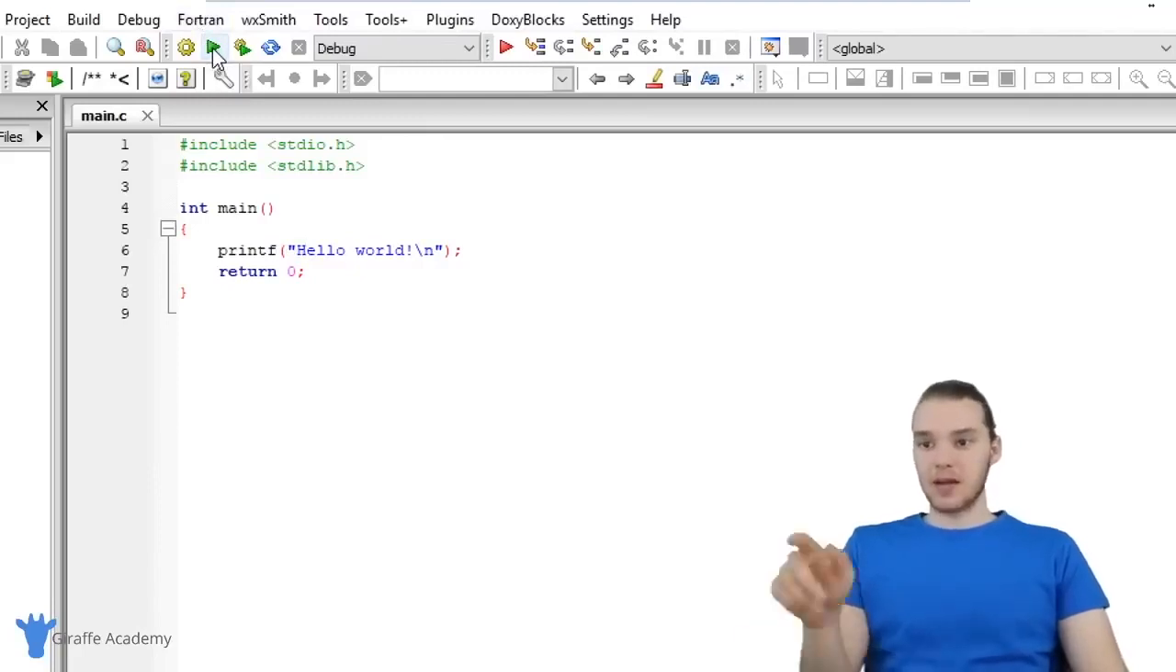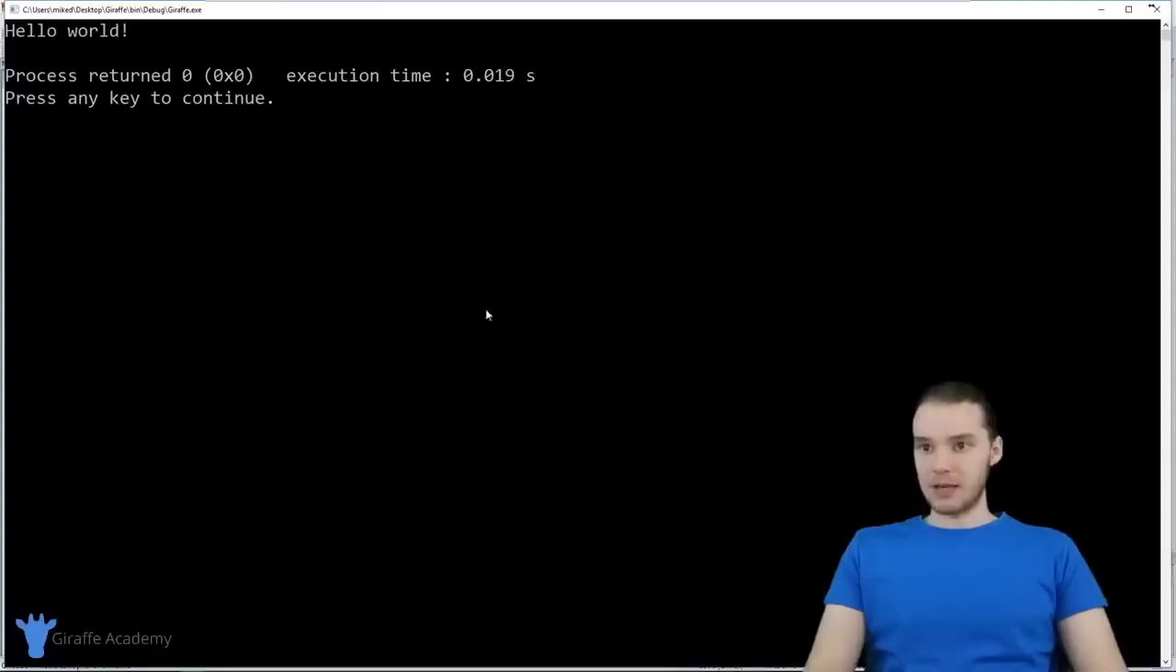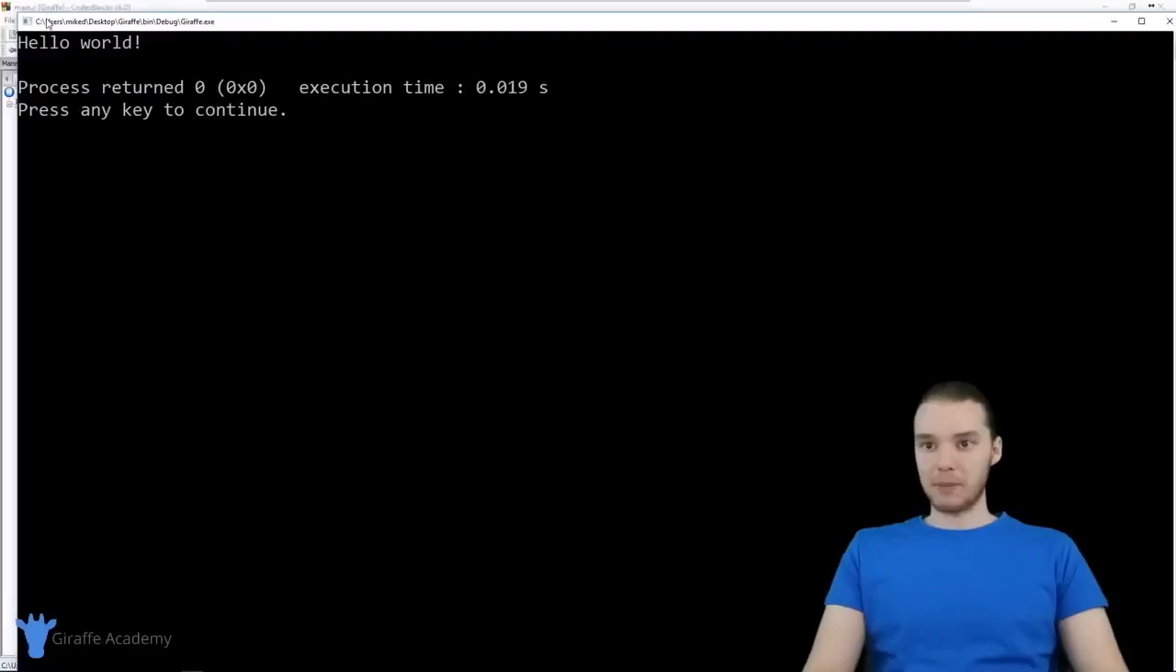When I click this button, this file that we have open right here, main.c, is going to get run. So we're essentially telling Code::Blocks to run this file and execute the program. So when I click the run button, we're getting this message. It says the project hasn't been built yet. Do you want to build it? Click yes.